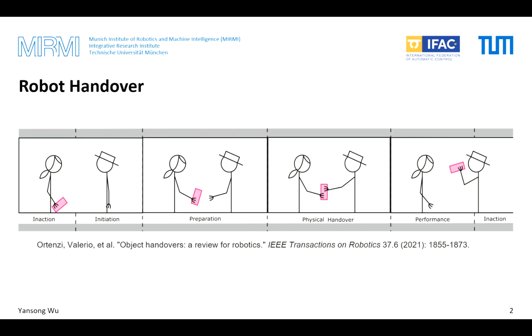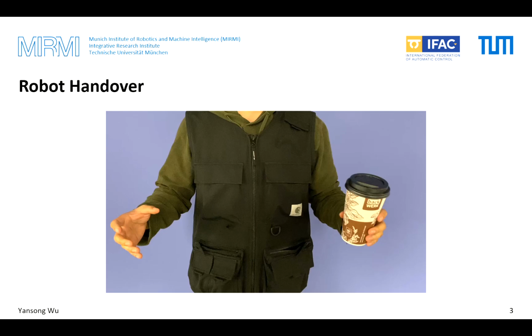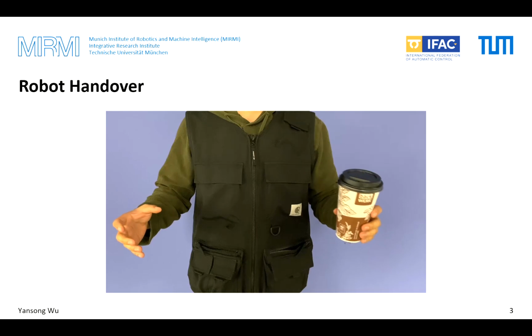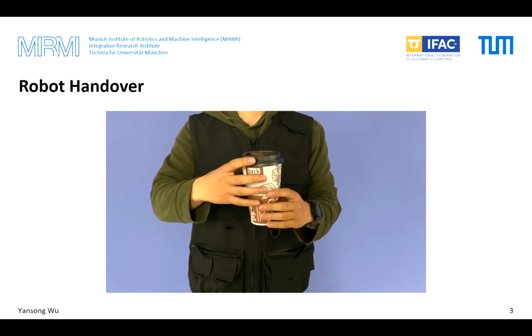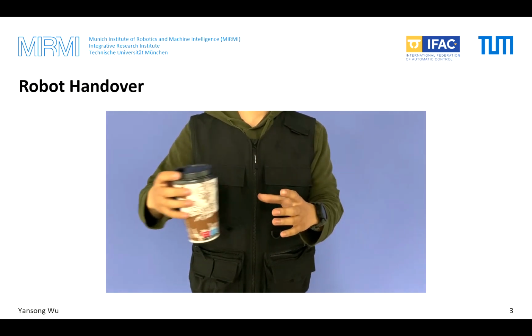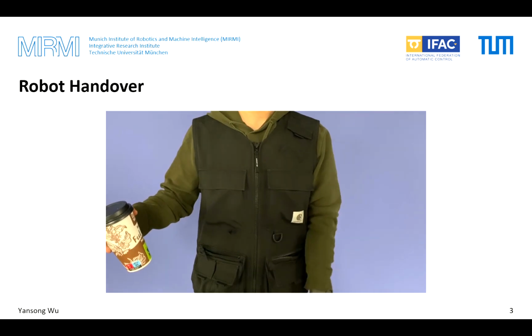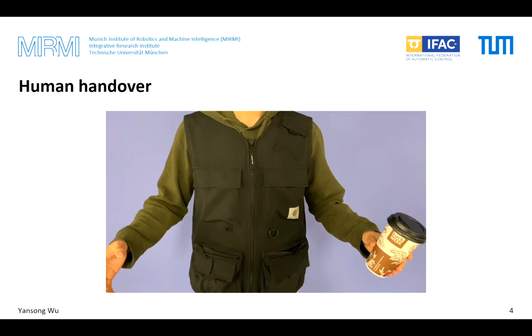Object handover is an essential ability for robot manipulation. Most of the previous work focused on human-to-robot or robot-to-human handover and separated the handover into a pre-handover phase and a physical exchange phase. For current robot handover, during the physical exchange period, the giver's and the receiver's arms keep still. After the object is fully grasped by the receiver, the giver begins to release the object. The whole motion of the handover looks weird because the hand and the arm's motion are fully decoupled.